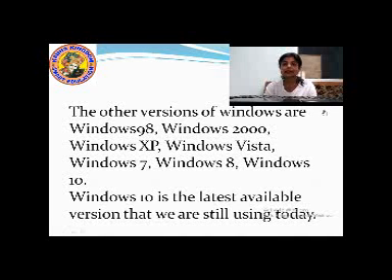Windows 10 is the latest and most advanced version that we are still using today, with advanced features and functions that we don't have in Windows 7 and Windows 8. But Windows 7 and Windows 8 are still used.